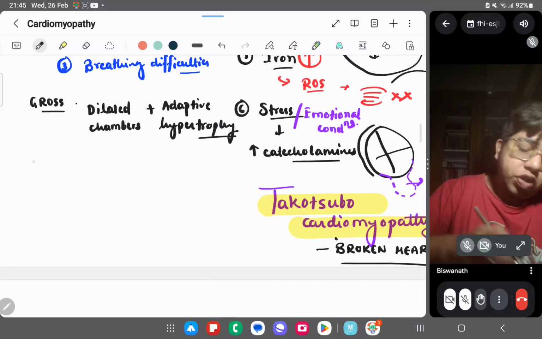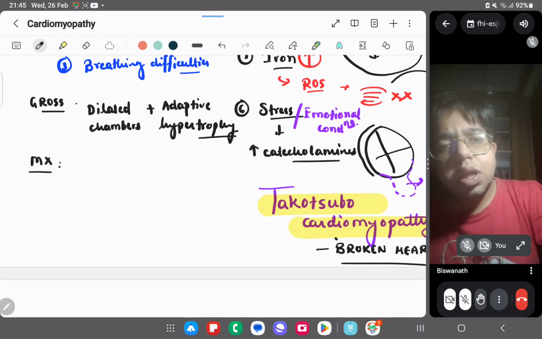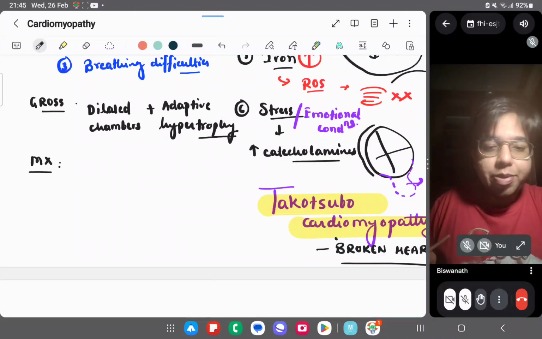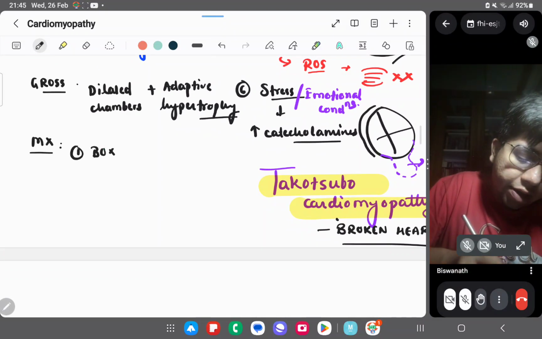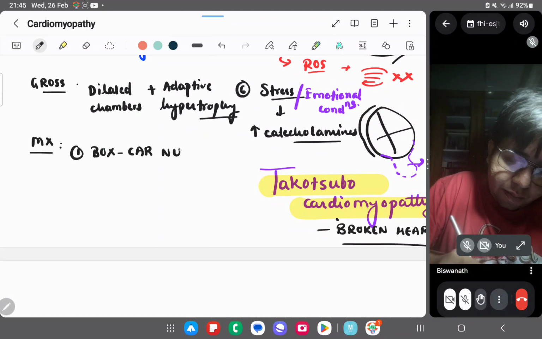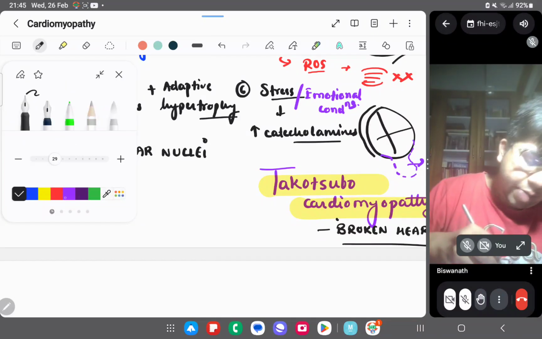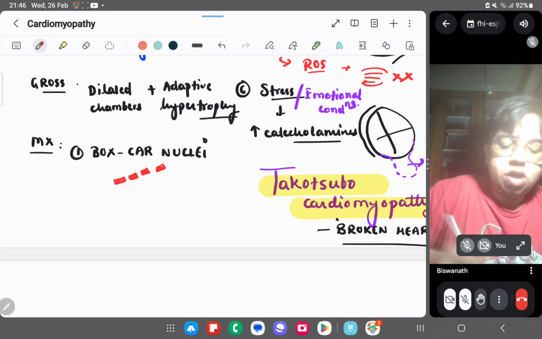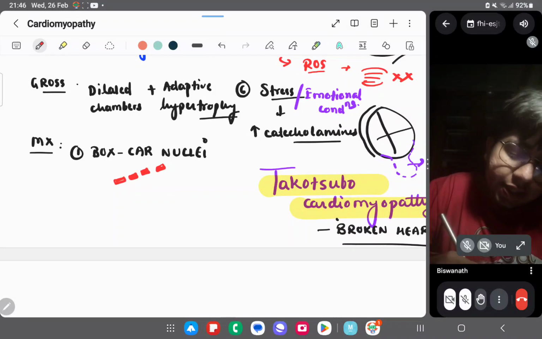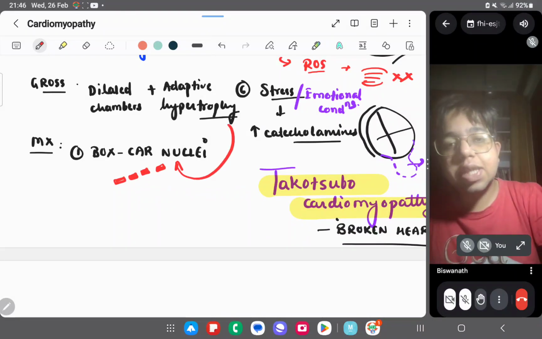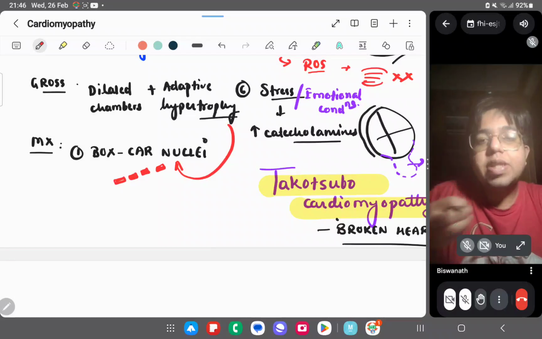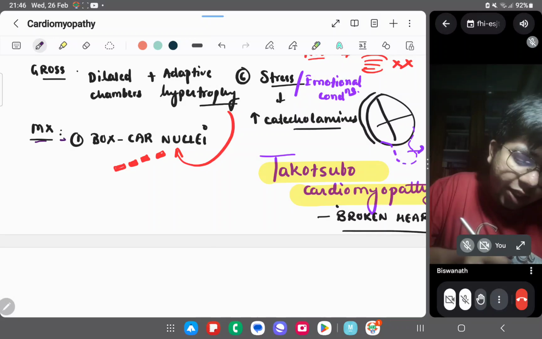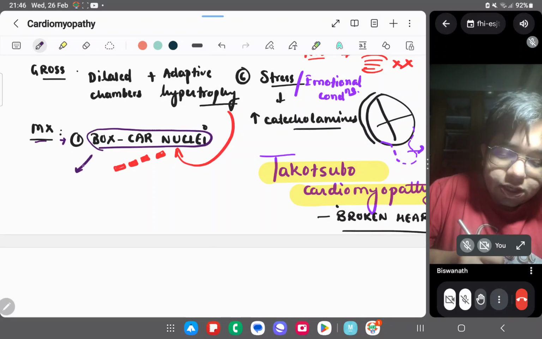And if I look at the microscopy, basically every hypertrophy, every cardiomyopathy will show characteristic boxcar nuclei. The nuclei will be arranged like this. This arrangement is called boxcar nuclei, and this adaptive hypertrophy is the reason for the boxcar nuclei. Due to adaptive hypertrophy, the nucleus is arranged like this. This is a generalized microscopic feature.